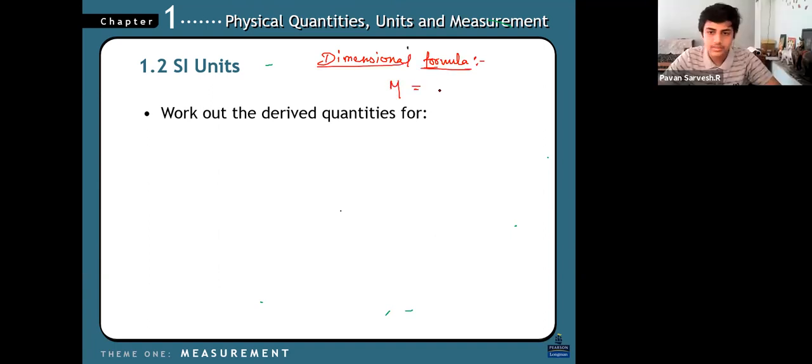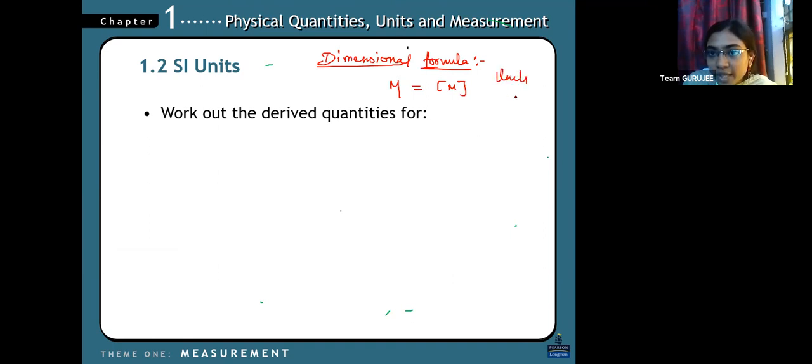So mass is represented using M, which is in kilograms, right? And length is in meters, but we represent it using L. And time is in seconds. Okay, so these are the dimensional formulas. What is the dimensional formula for power that we are going to calculate?